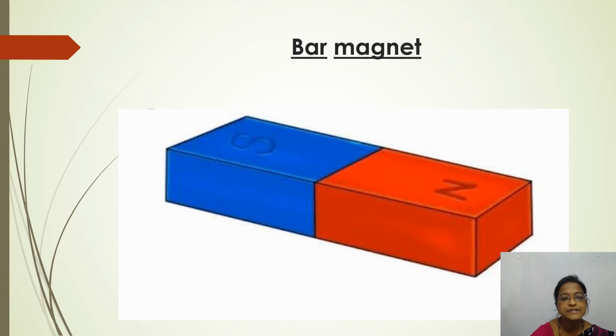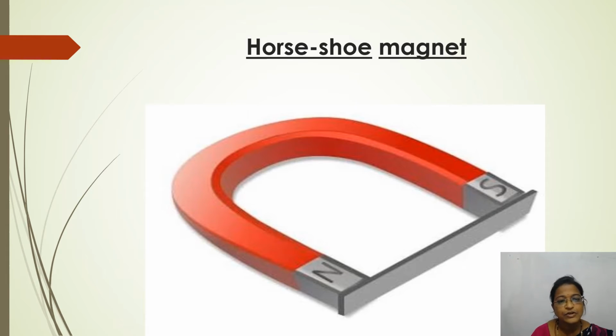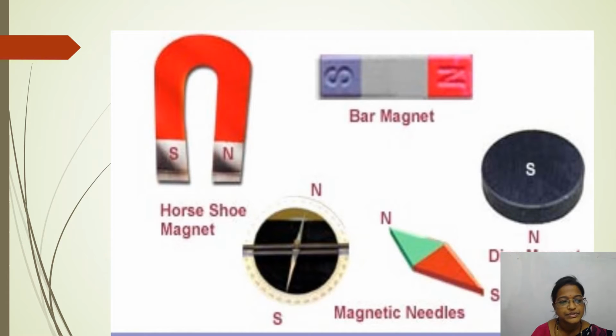Here comes the bar magnet. This is also an artificial magnet, that is a bar magnet. So this is a horseshoe magnet. Here you can see different types of magnets. Here is the horseshoe magnet, here is the bar magnet, here is a magnetic needle and here is a disc.